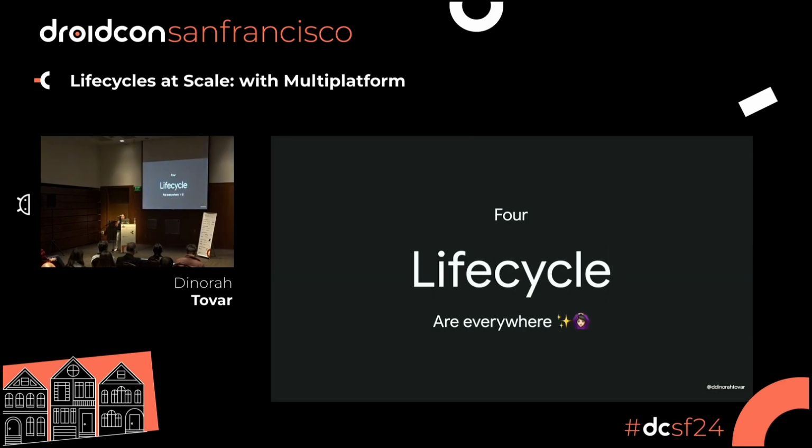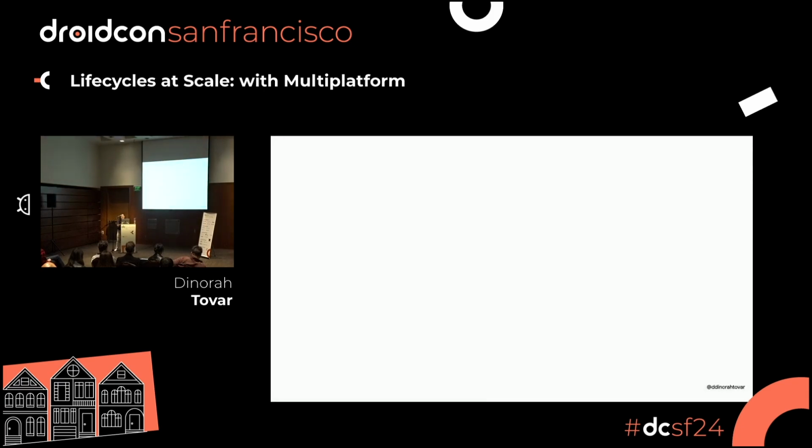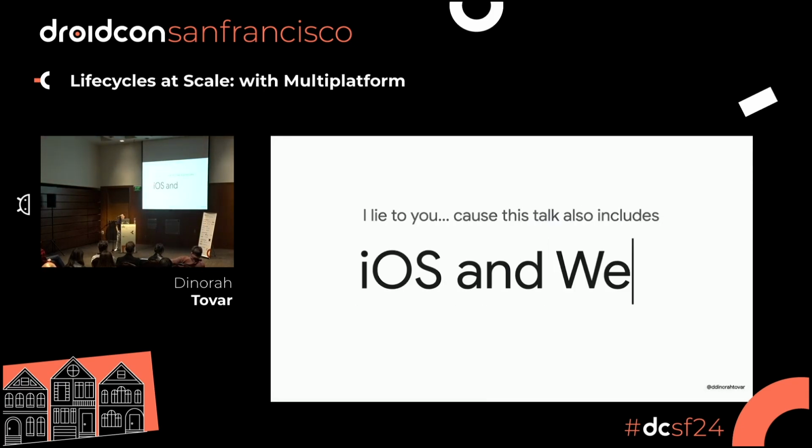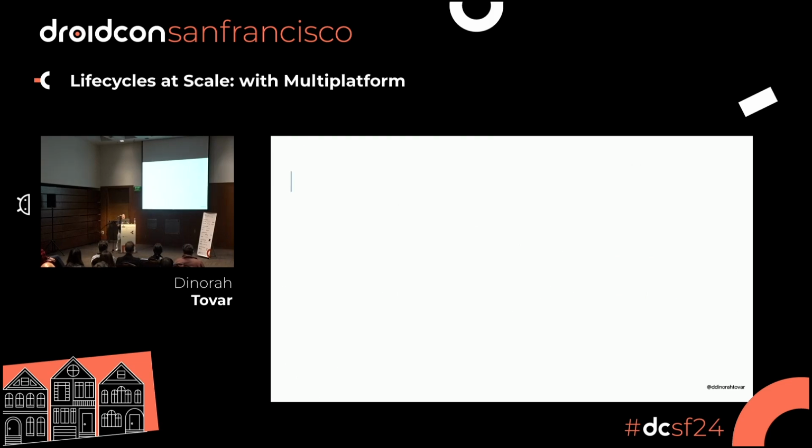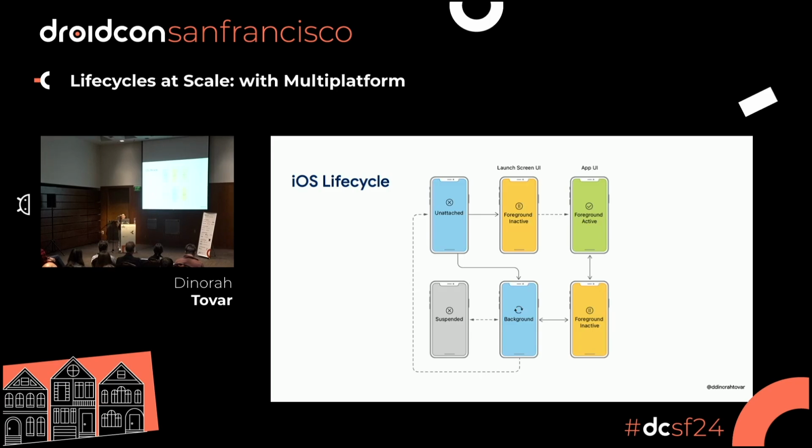Now that we are talking about these life cycles, there is another thing that we need to discuss, which is that life cycles are mostly everywhere. And when I say everywhere, it's because I lied to you guys. This talk also includes a lot of things about iOS and web, because they have life cycle tools. What is happening in life cycle on iOS is very similar to what is happening on Android, because in Android you have a life cycle for fragments and activities, and you have the life cycle of the whole application. In iOS, it's also something that happens that way.